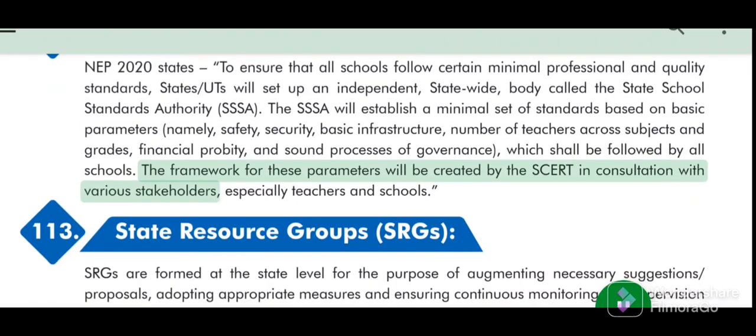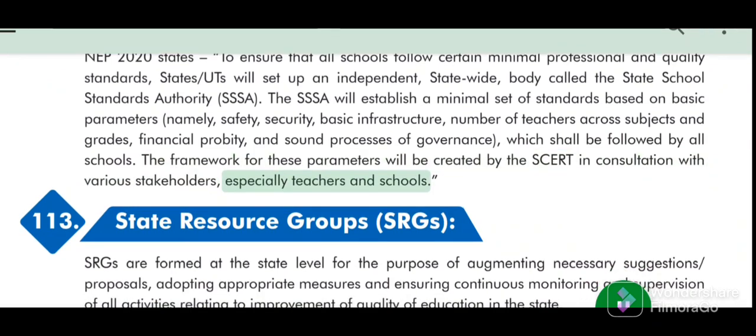The framework for these parameters will be created by the SCERT in consultation with various stakeholders, especially teachers and schools.